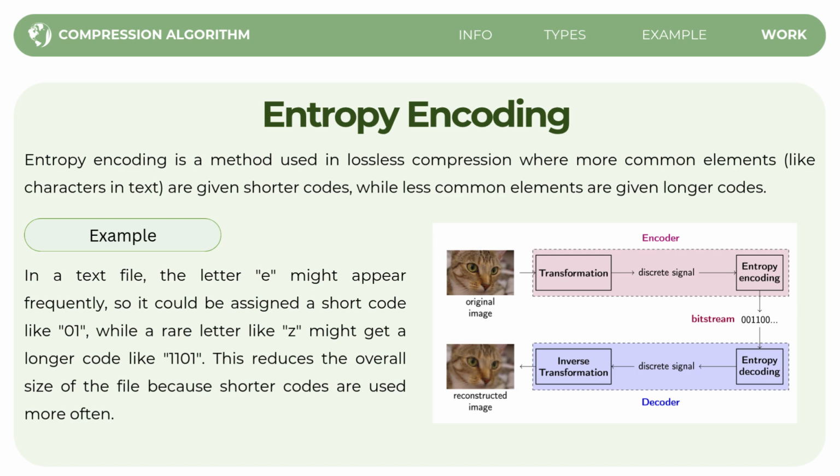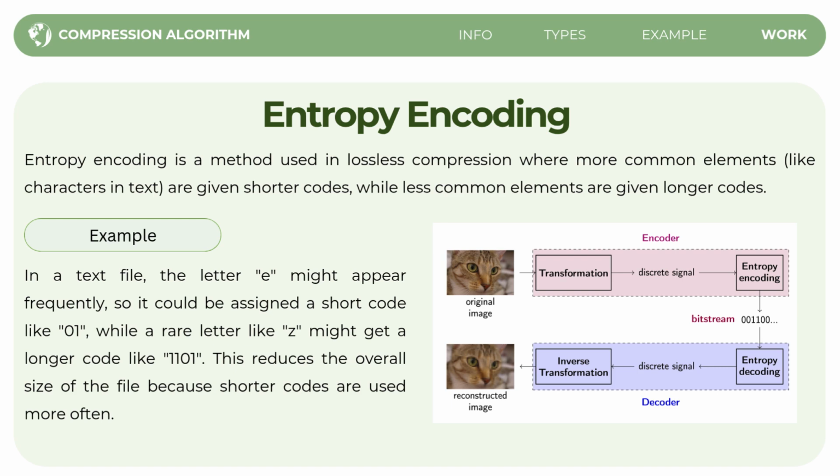As we can see on the diagram, it shows how entropy encoding in image compression works. First, the original message or image goes through an encoder where it is transformed and compressed into a smaller bit stream.